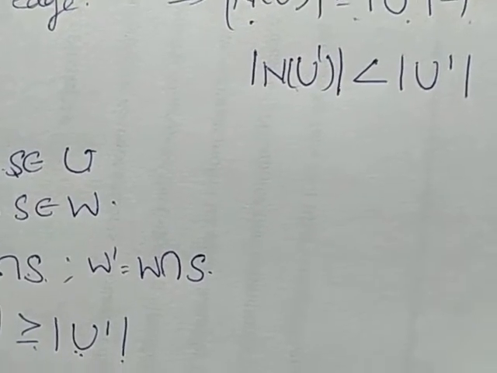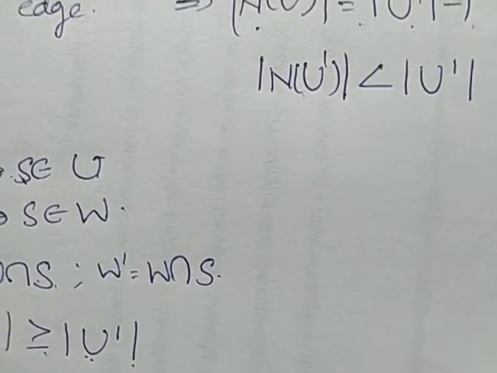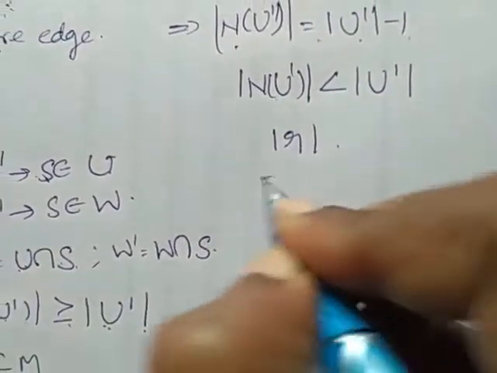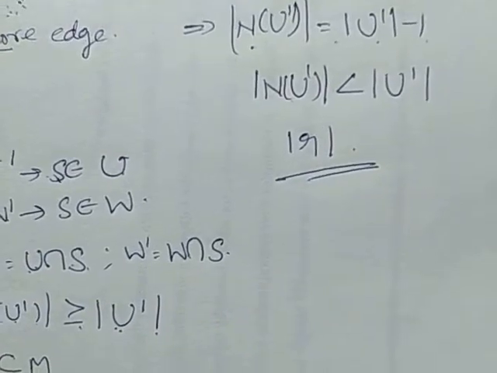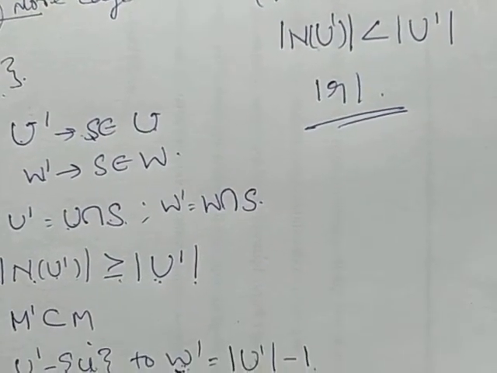Therefore, U has the neighborhood property and there exists a matching of cardinality R. That's what we had to prove. Our assumption is wrong. There should exist a matching of cardinality R.